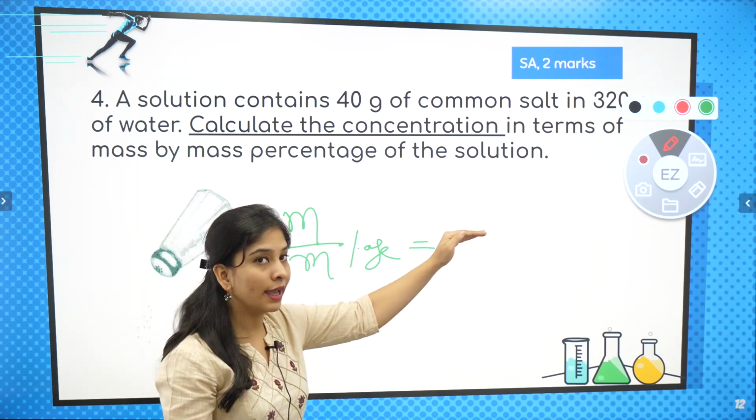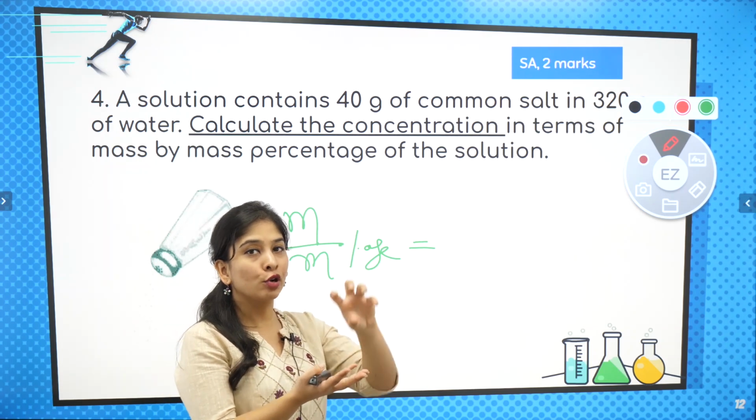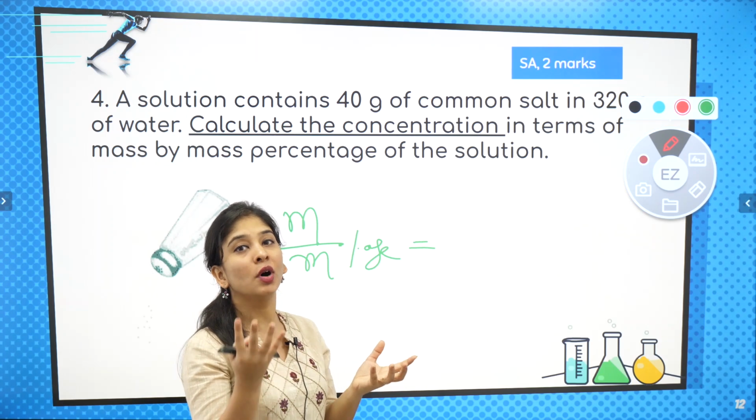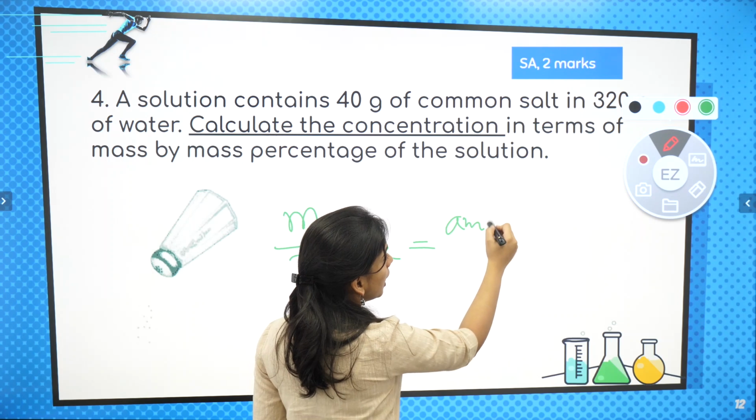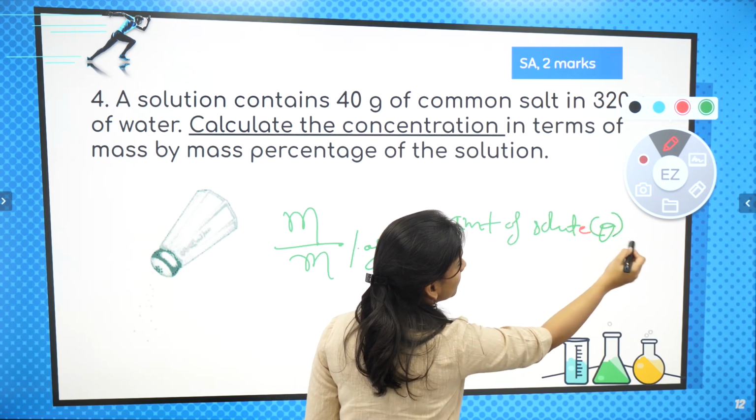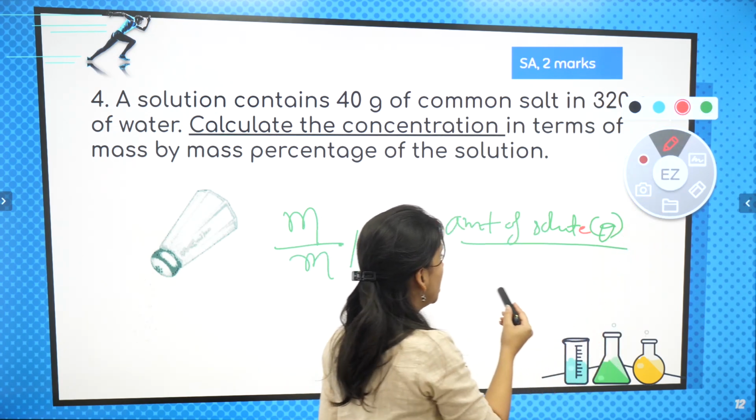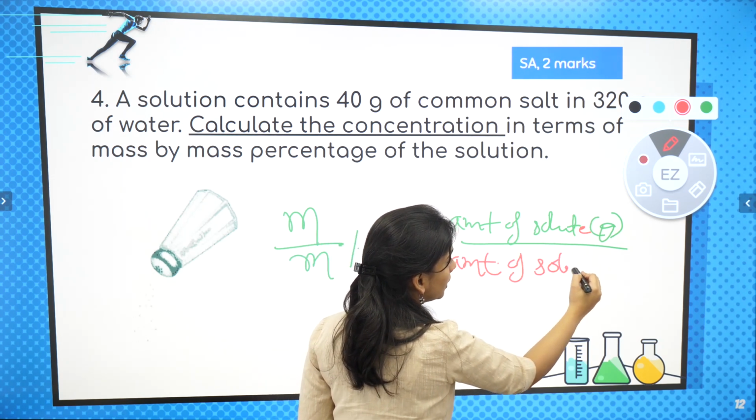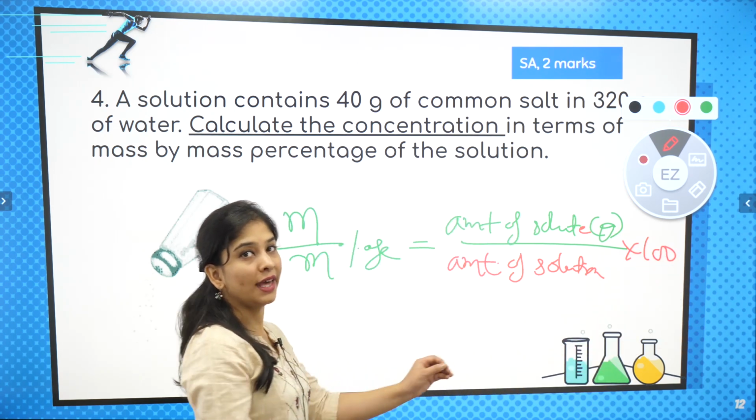Mass ऊपर रखना है और mass ही नीचे रखना है. That means I told you whatever amount of solute you are going to take to make a solution, that you need to write in percentage, 100 की term में. तो यहाँ रखेंगे amount of solute, mass का मतलब ग्राम में, that must be in gram. Then amount of what? Amount of solution. Amount of solution into 100. And you're going to get your answer very easily.